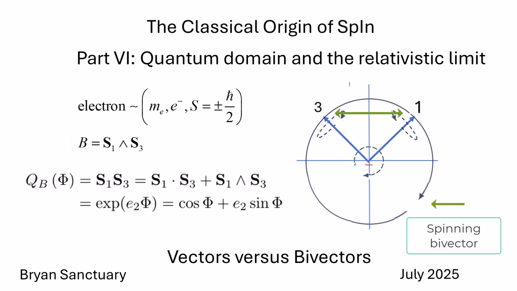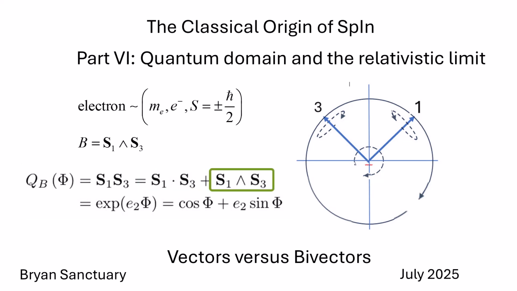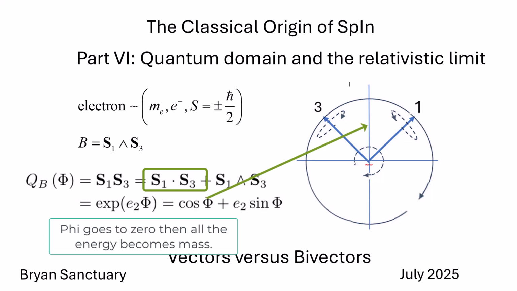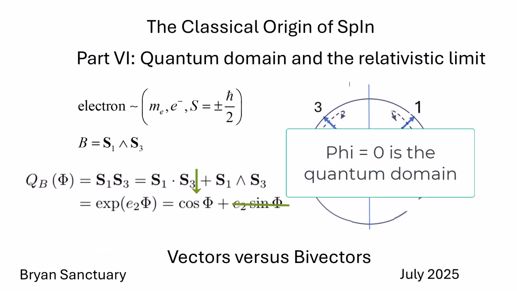I have discussed how it leads to the geometric product, which is the basis of geometric algebra. It balances mass and rotational kinetic energy. The angle phi goes to zero, and all the kinetic energy converts into mass. That is the quantum state. An electron is all mass in isotropy.